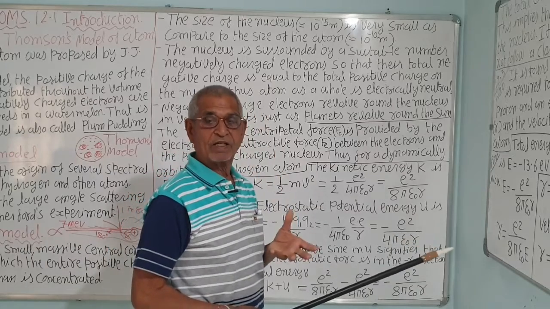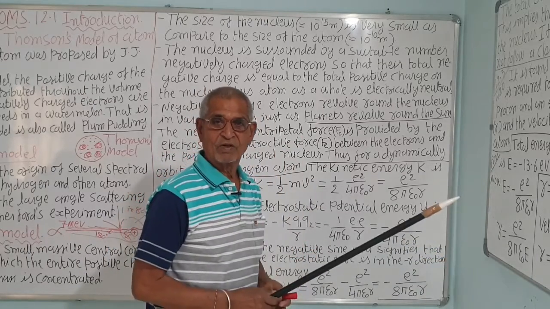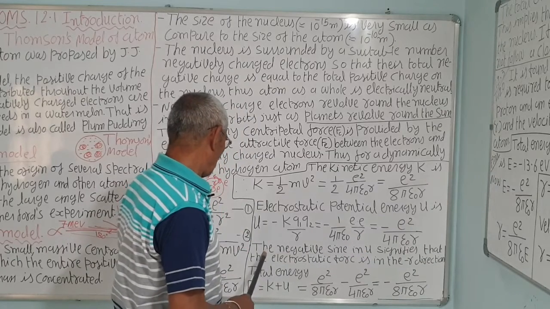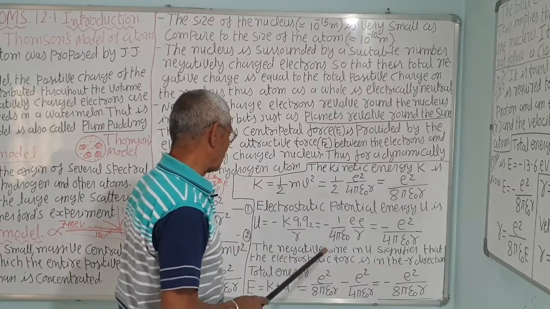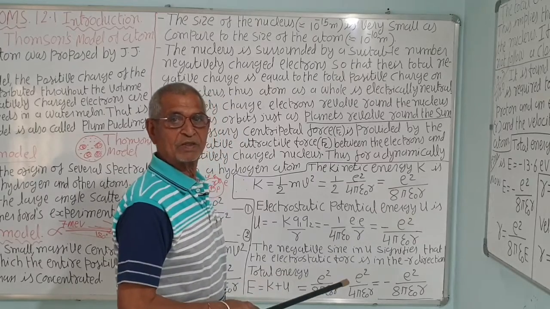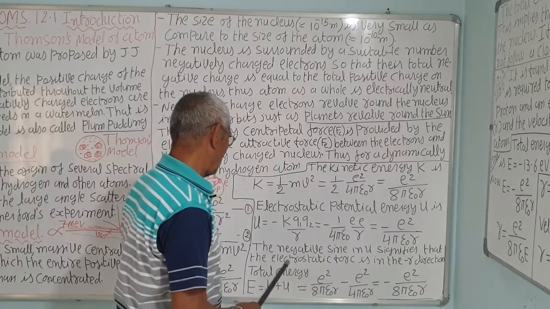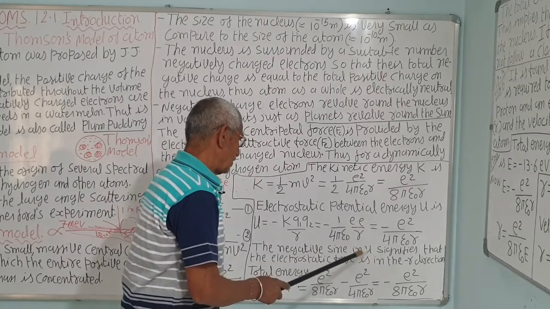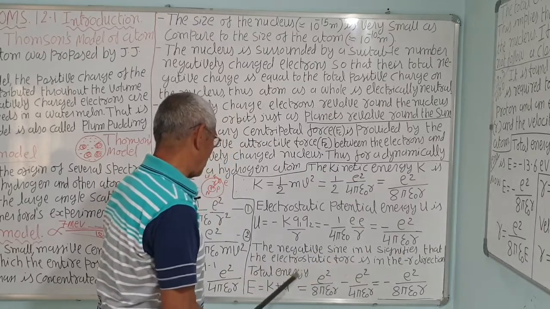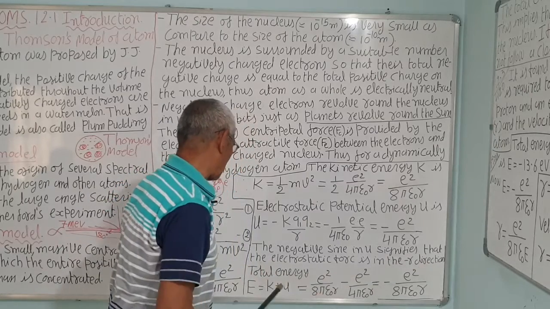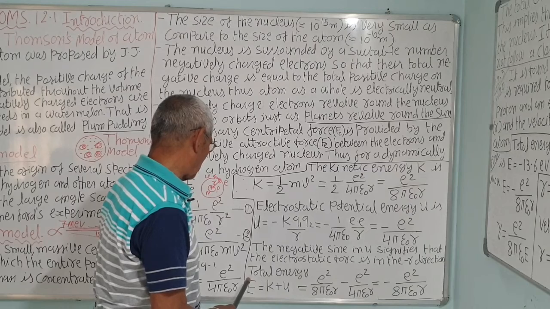If your energy is positive, you can leave the earth, but you are being attracted towards the center of the earth. So the electron is also attracted towards the center of the atom, that is the nucleus. So the negative sign in U signifies that the electrostatic force is in the minus r direction, that is towards the center, the nucleus.